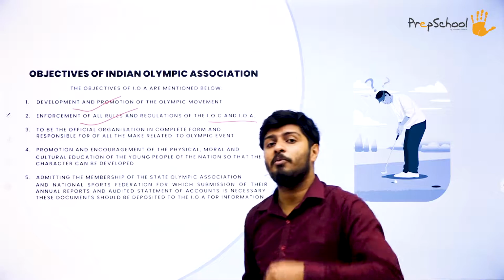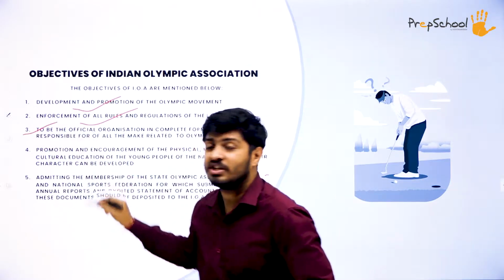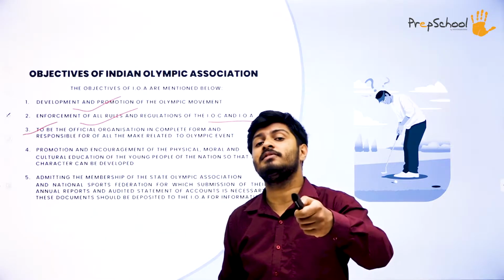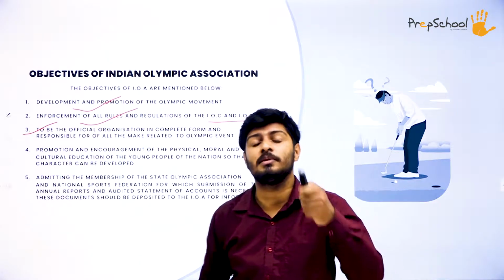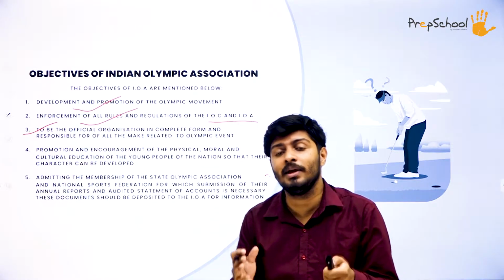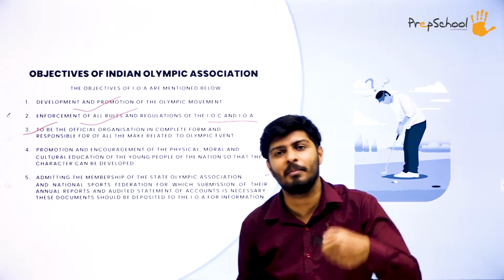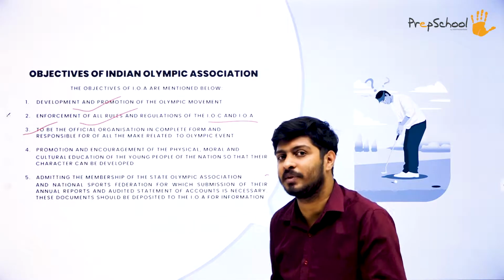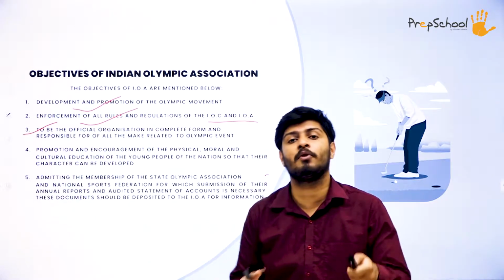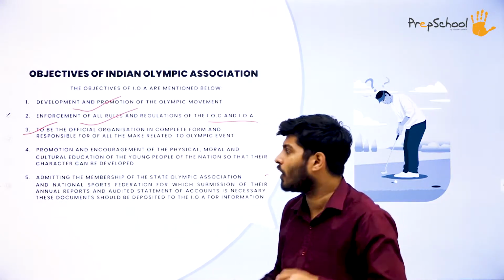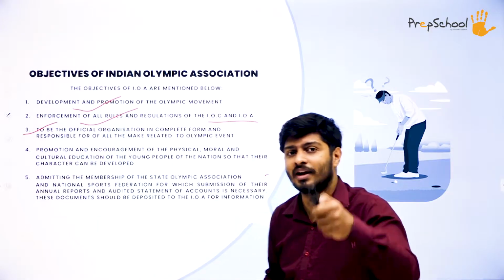After that, the third point is that the Indian Olympic Association serves as the only responsible body in the whole country for any kind of Olympic decisions and Olympic recommendations that take place in our country. So this body is responsible for all the activities that go on at an Olympic level.